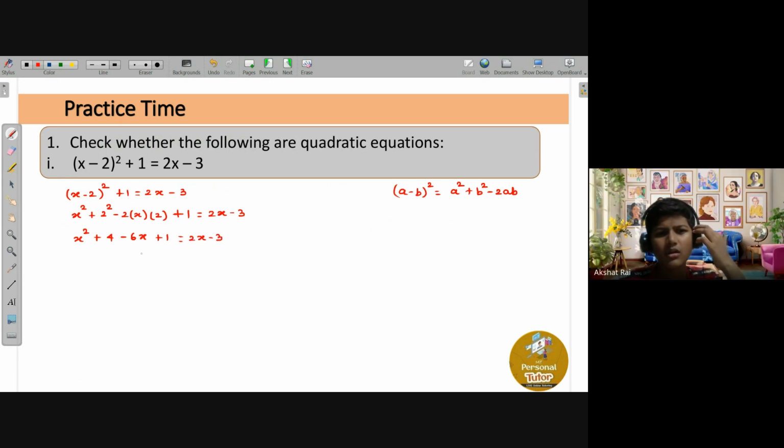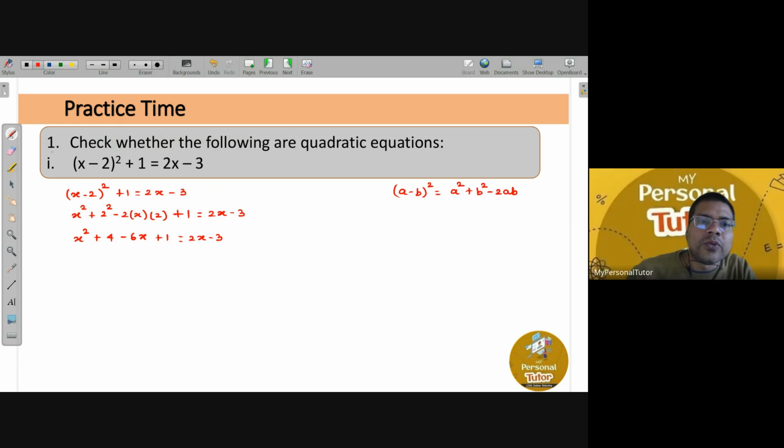Sorry, this is nothing but minus 4x. So if you simplify further, x square, this is 4 plus 1 is 5. So x square plus 5 minus 4x, that is equals to 2x minus 3.